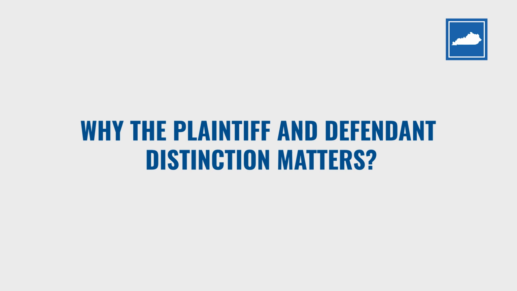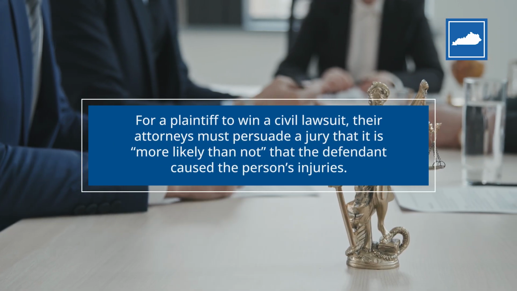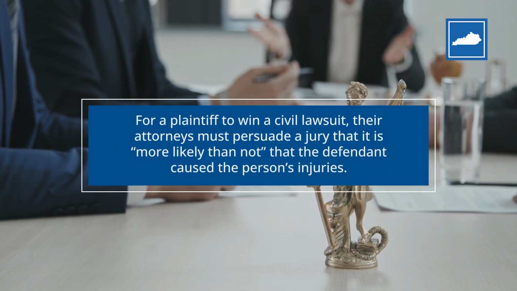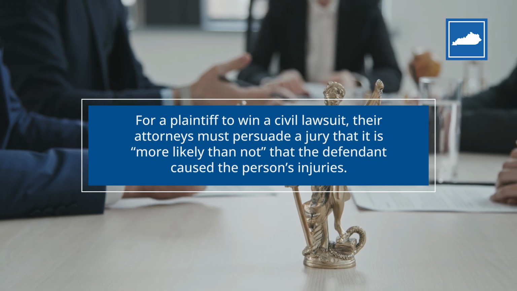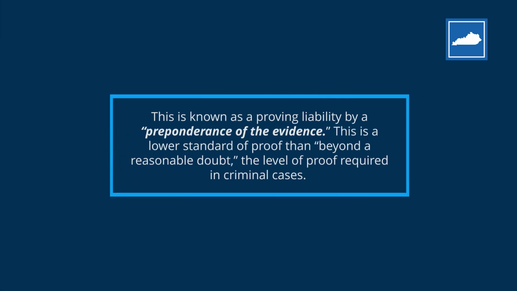Why does the plaintiff and defendant distinction matter? For a plaintiff to win a civil lawsuit, their attorneys must persuade a jury that it is more likely than not that the defendant caused the person's injuries. This is known as proving liability by a preponderance of the evidence. This is a lower standard of proof than beyond a reasonable doubt, the level of proof required in criminal cases.